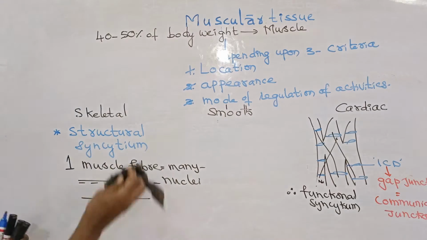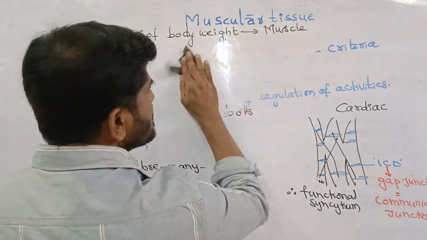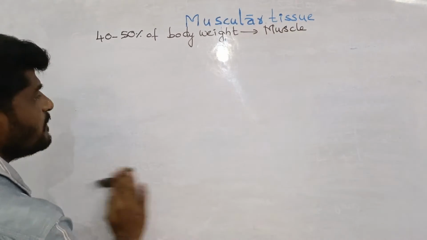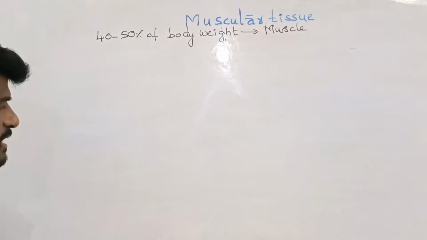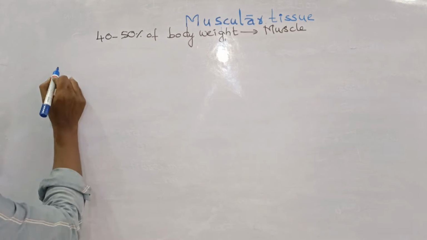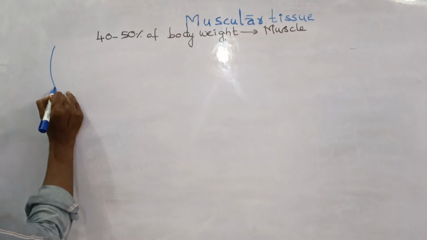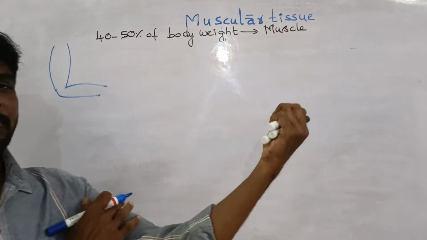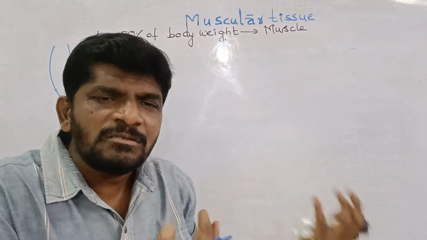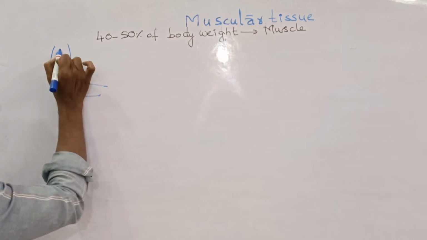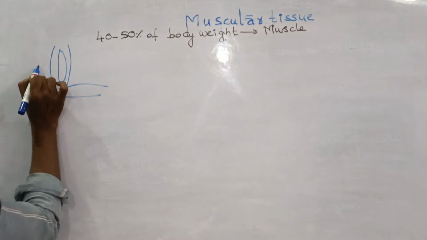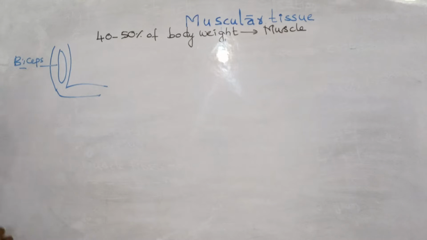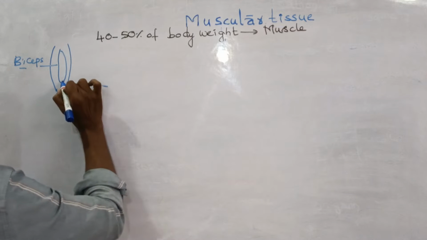I think you understood that. And now, without wasting time, I want to discuss the structure of a skeletal muscle. You know, this is the muscle. For example, a biceps muscle is a skeletal muscle. Not only the biceps muscle, the triceps muscle is also a skeletal muscle. For example, this is the biceps muscle. Biceps muscle is a skeletal muscle.